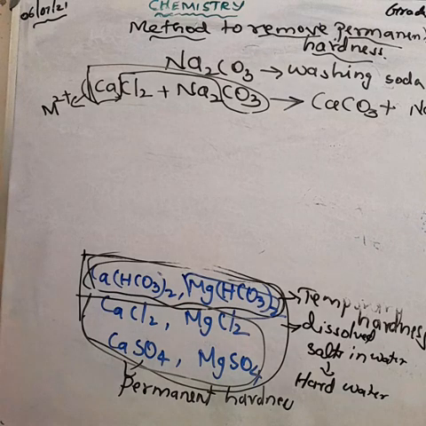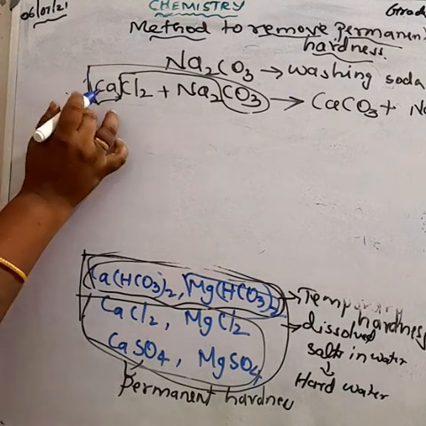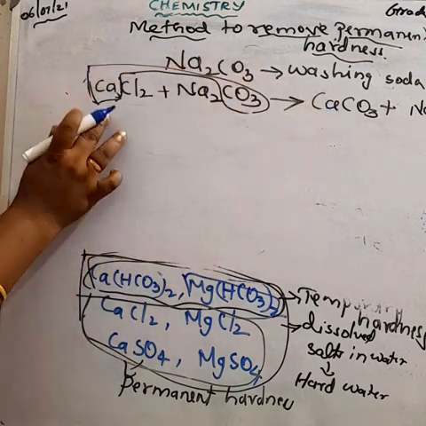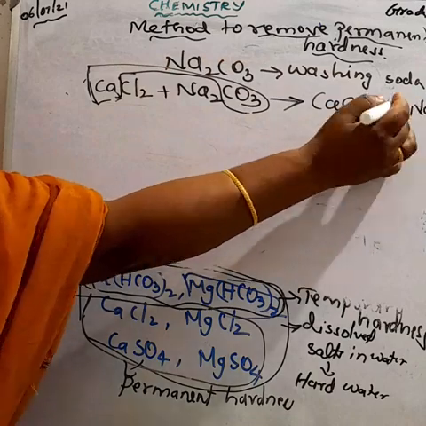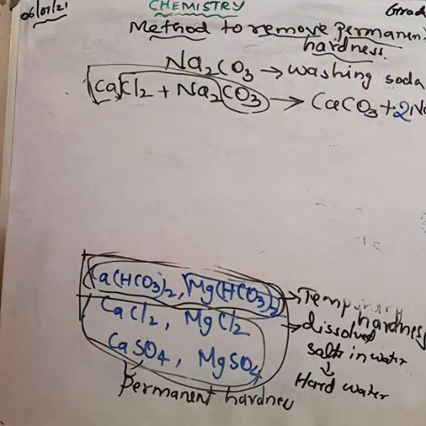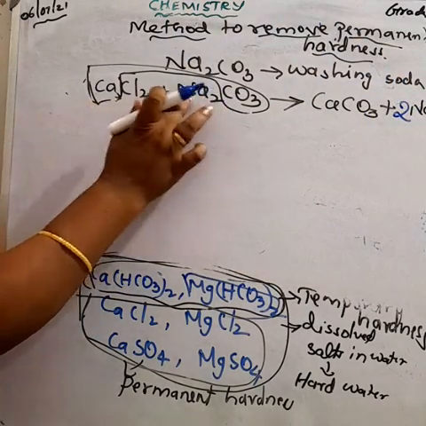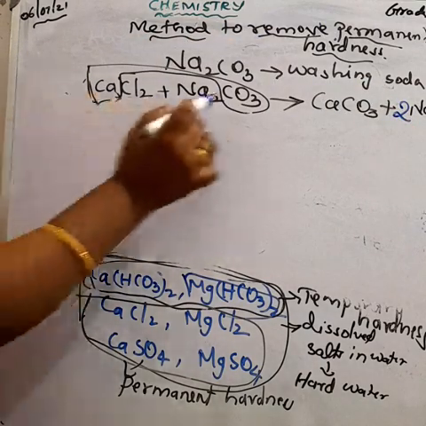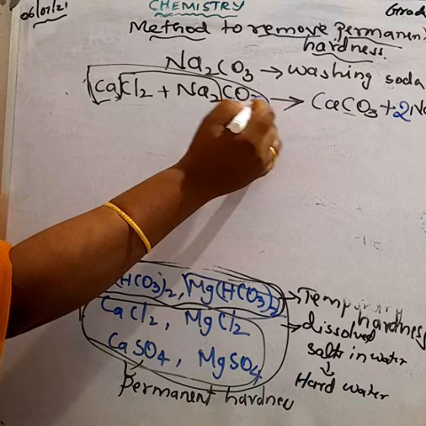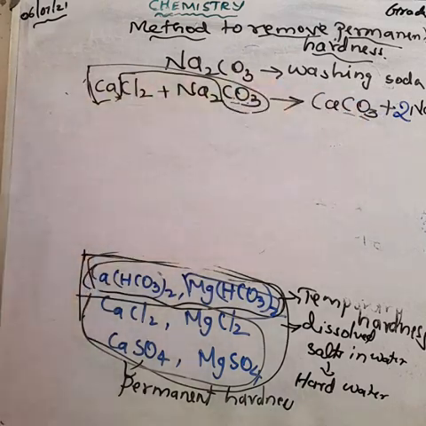Calcium: only one calcium here, and one calcium here. Chlorine: two chlorine atoms here but only one there, so we have to make it two. Sodium: 2 sodium atoms here, 2 sodium atoms there. Carbon: 1 and 1. Oxygen: 3 and 3. Now the equation is balanced.